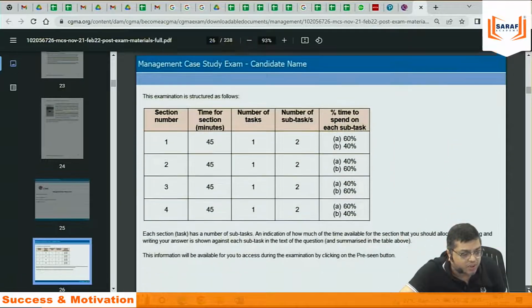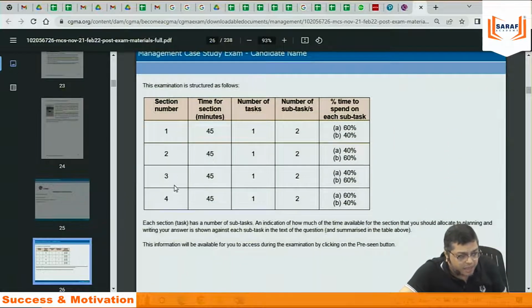Now this is the first set of question paper. In the exam, there will be 4 parts, 4 questions. Each question will be of 45 minutes. And in each question, there will be 2 or 3 parts. Here all are 2 parts: A, B, A, B, A, B, A, B.